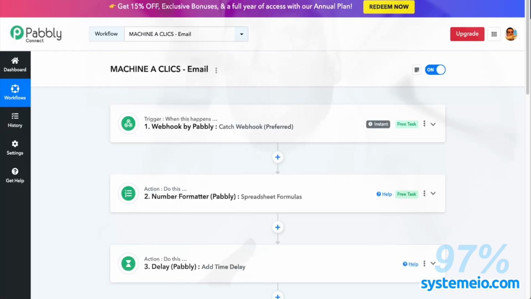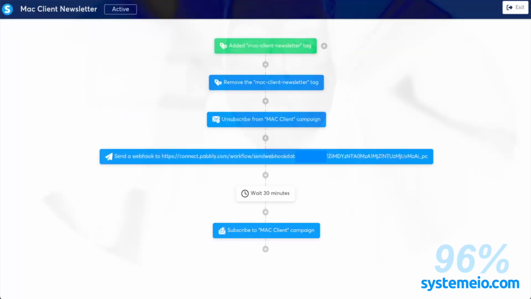First, what is this limitation? In SystemeIO's automation tool, which is the workflow, they have made a security to prevent us from doing something eternally.